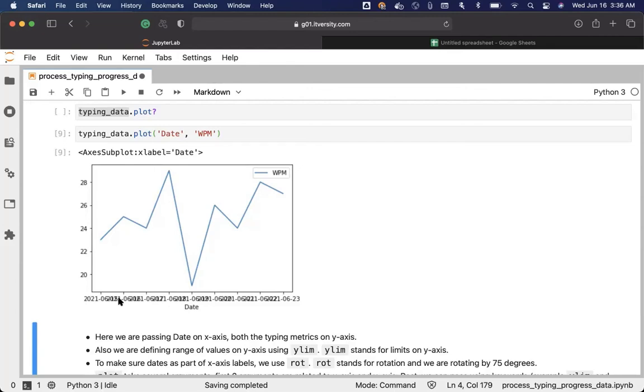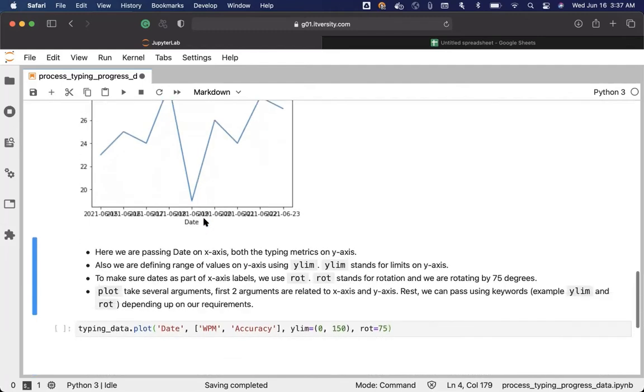And also we wanted to not only trend the WPM, we also want to see the trend related to the accuracy. So we have to pass two column values as part of the y-axis. We have to change the way the labels are displayed with respect to the x-axis. We have to rotate the labels so that they don't overlap onto the others. And also we need to make sure that the min and max values are reasonable so that the graph or trend is a bit smooth and meaningful. That being said,